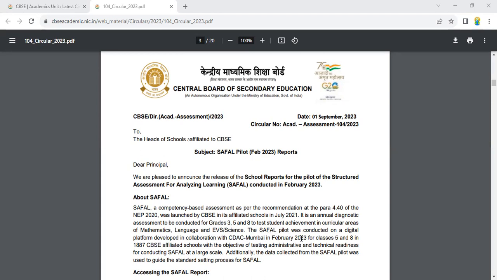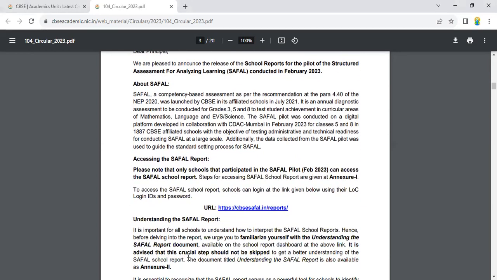The SAFAL pilot was conducted on a digital platform developed in collaboration with CDAC Mumbai in February 2023 for classes 5th and 8th, in 1887 CBSE affiliated schools, with the objective of testing administrative and technical readiness for conducting SAFAL at a large scale. Additionally, the data collected from the SAFAL pilot was used to guide the standard setting process for SAFAL.